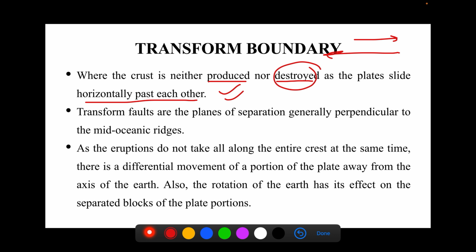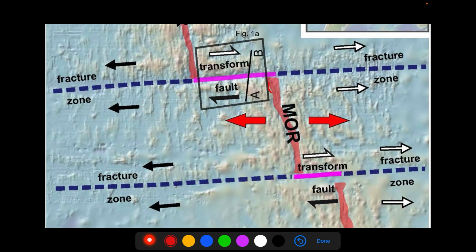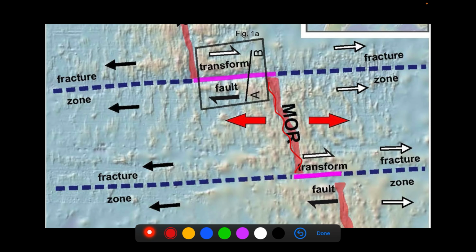In case of a convergent boundary, one plate subducts below another plate. So this is how the crust is being destroyed. Transform faults are planes of separation, generally perpendicular. Let's consider that this is a mid-oceanic ridge. Now what is happening in this mid-oceanic ridge is that these two plates are moving because this is a type of divergent boundary. So these plates are moving apart from each other.